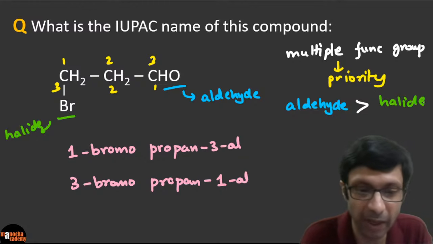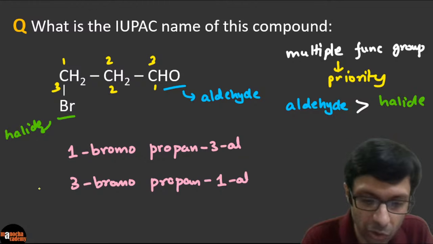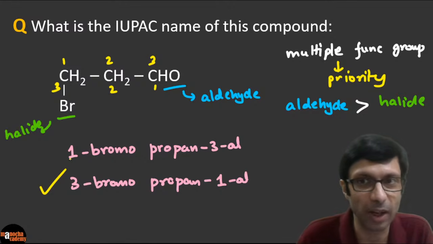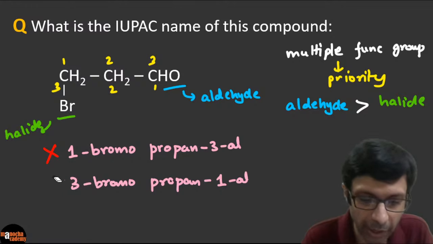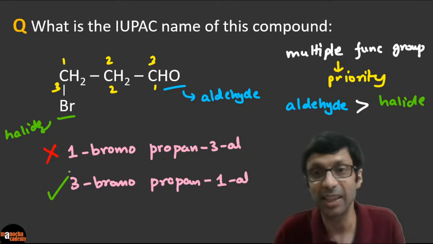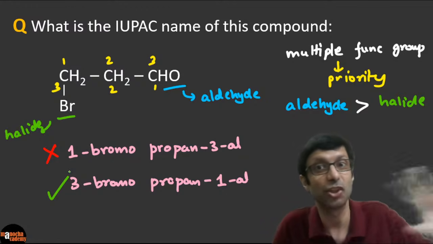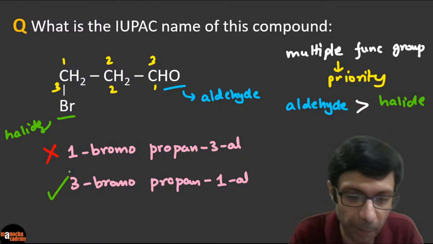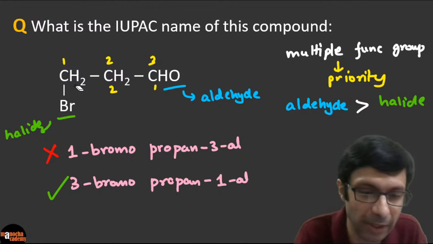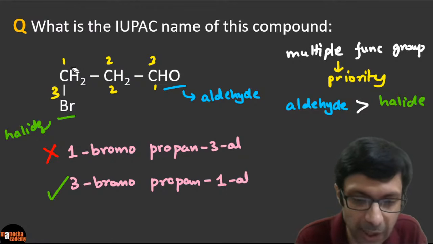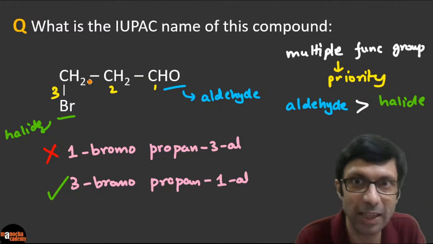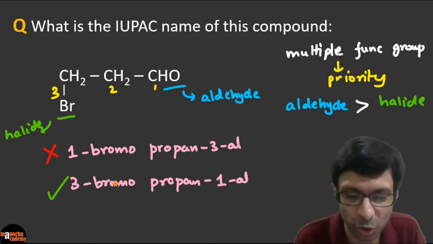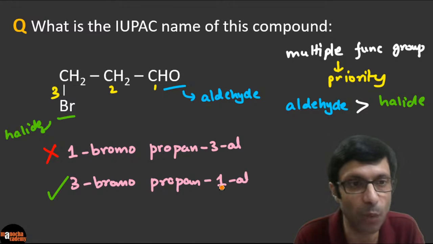So the correct answer will basically be 3-bromo-propan 1-al. Okay. So this is the correct answer. This is not the right answer. All right. So the correct one will be the second one, because we will give higher priority to the aldehyde. It says I want position 1. Okay. So position 3 goes to bromine. So the bottom numbering scheme is going to be used, right? So I'm going to erase this one, and you can see aldehyde gets position number 1, bromine gets position number 3.